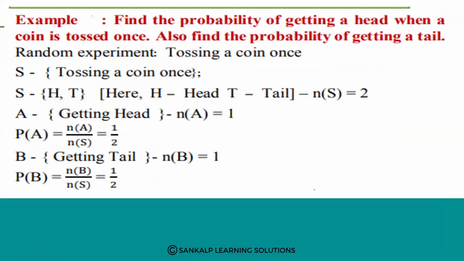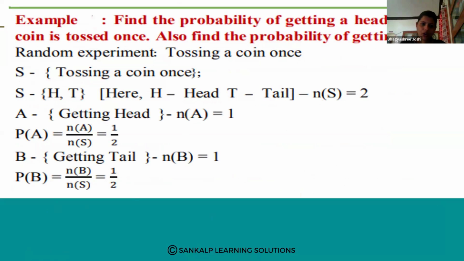Next one. Find the probability of getting a head when a coin is tossed once. Also find the probability of getting a tail. See, the random experiment is tossing a coin. Tossing a coin is a random experiment, and this gives the sample space.